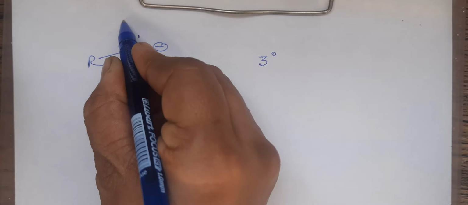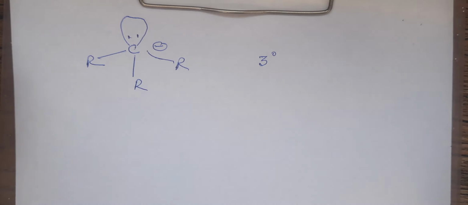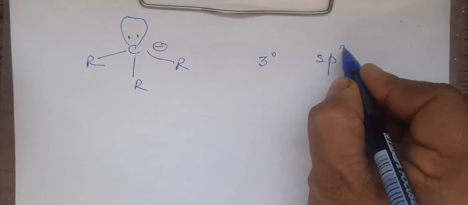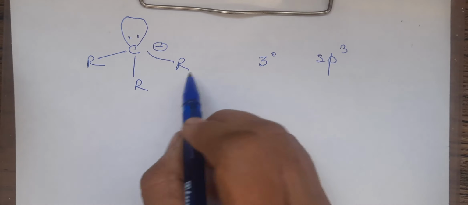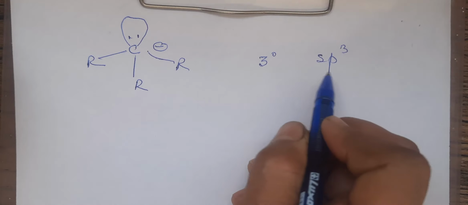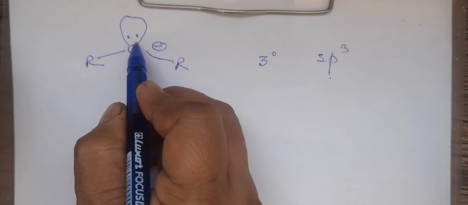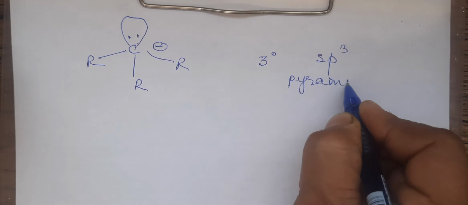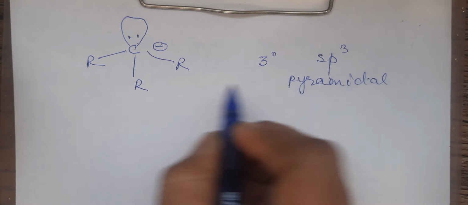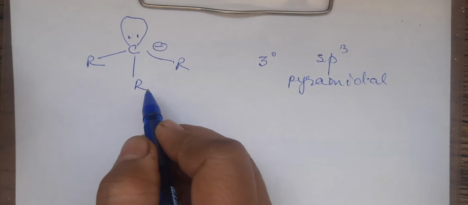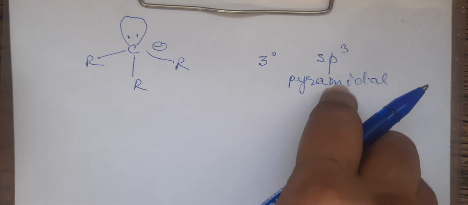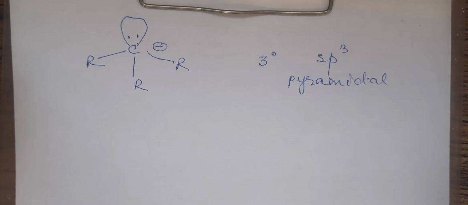The hybridization of the carbon anion is sp3 with 1 lone pair. That means it is pyramidal. Of course, if I take 2 degree or 1 degree, even then this will be pyramidal only. It will be sp3. Clear?